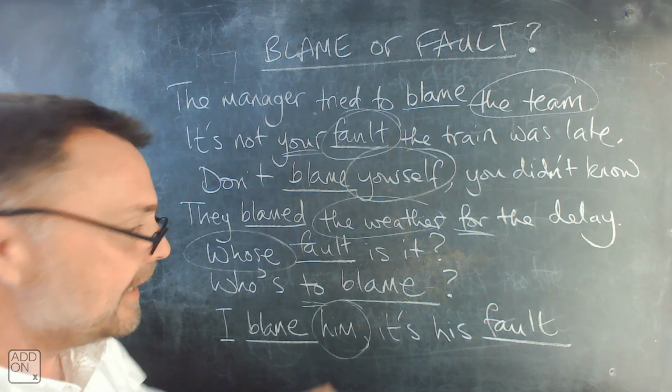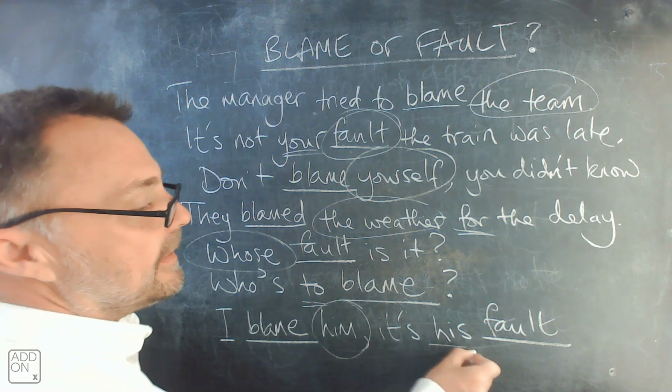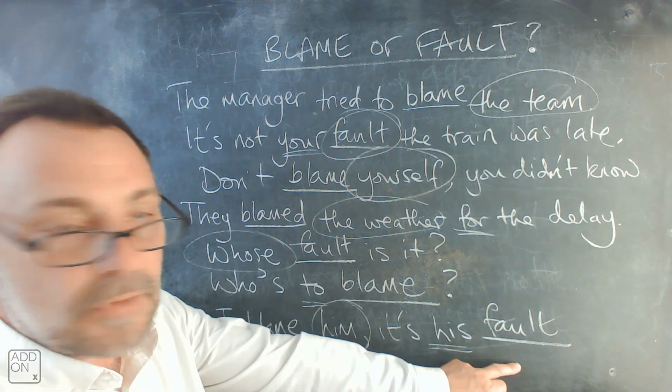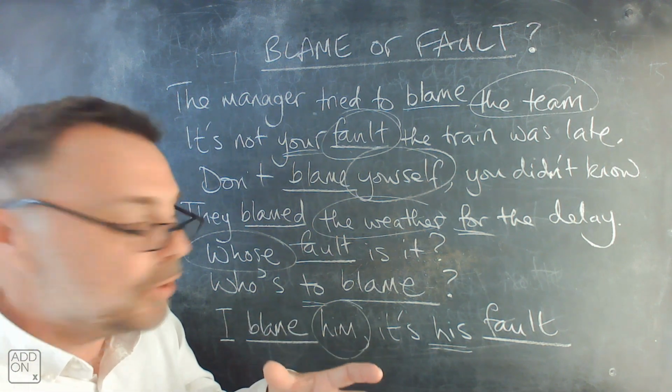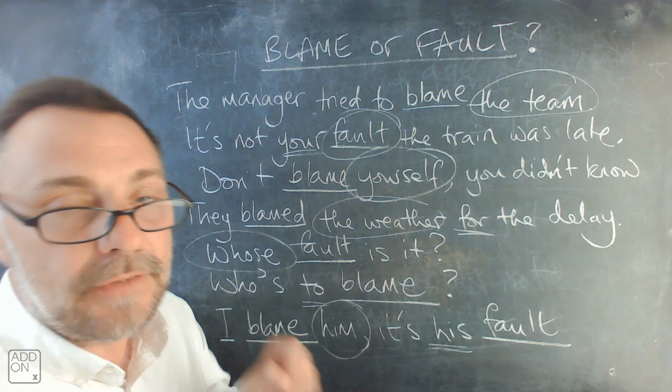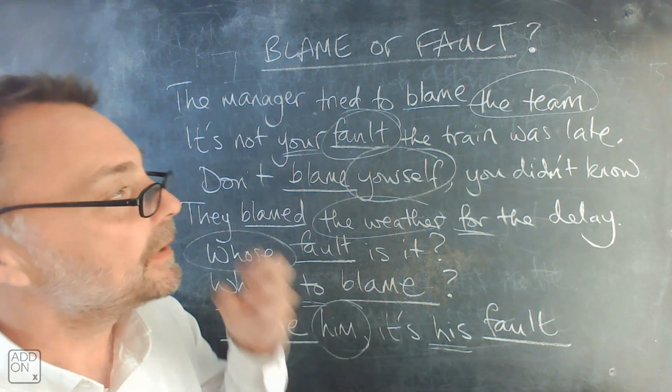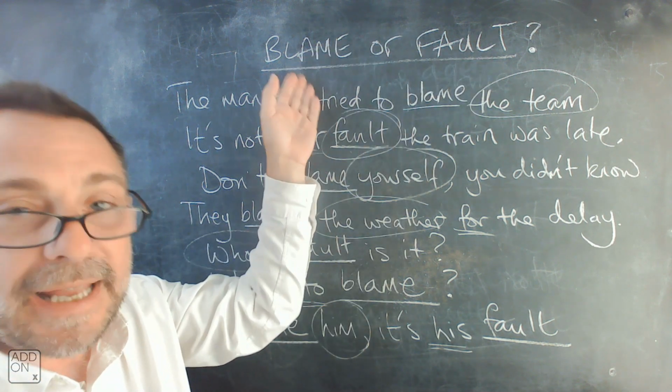Okay. And finally, it's his fault. His is the owner of the fault. So we can also say, for example, the fault is his. The fault is mine. Okay? But fault is the noun and blame is a verb.